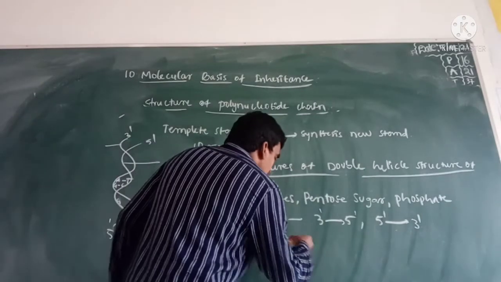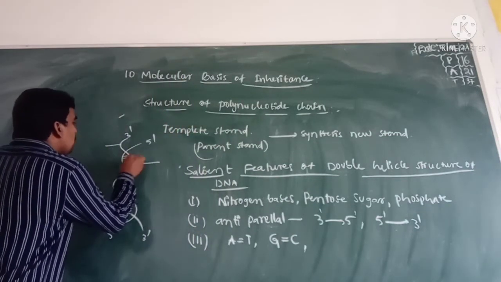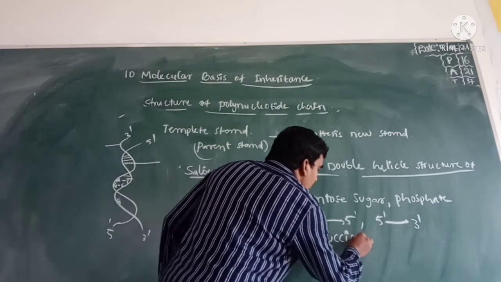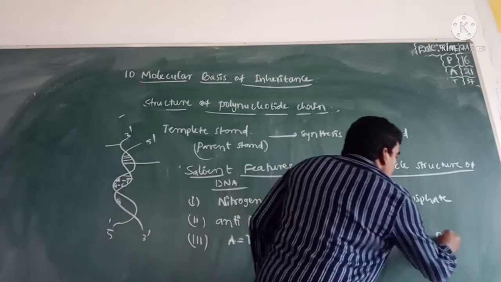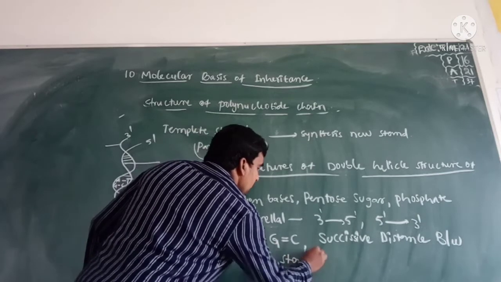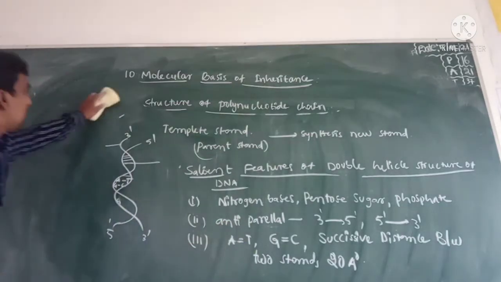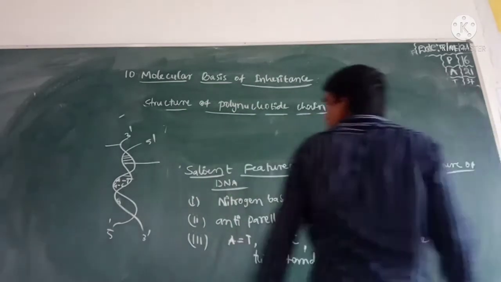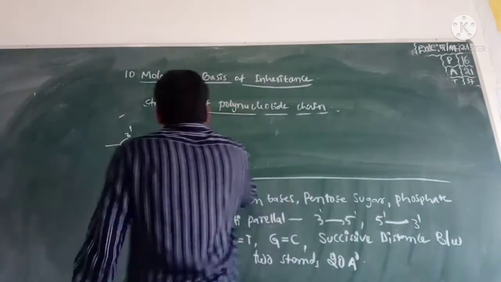Next, the successive distance between the two strands is 20 angstrom.